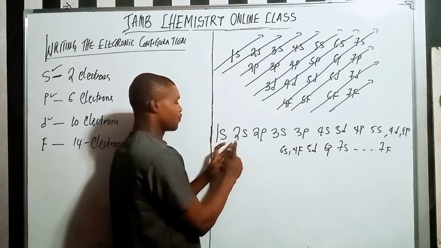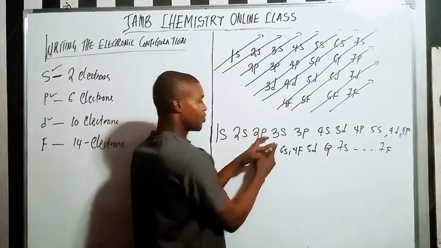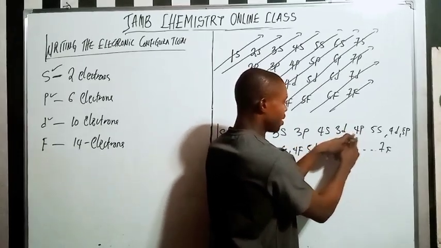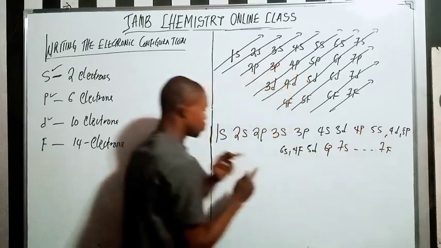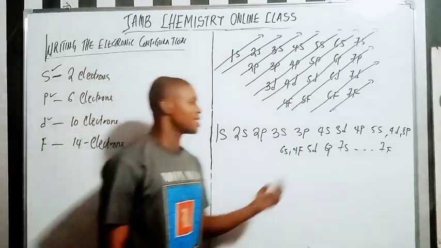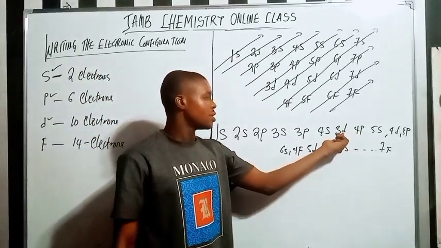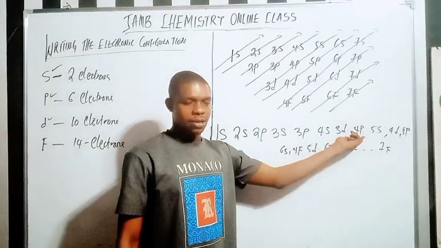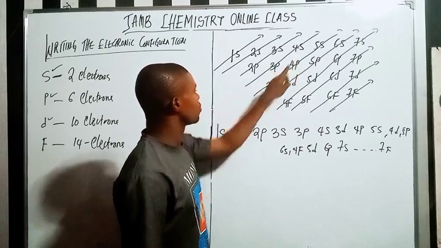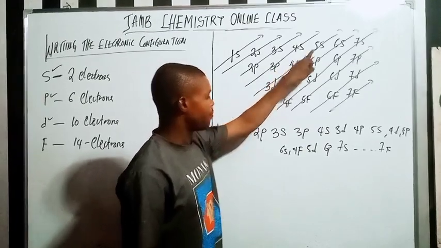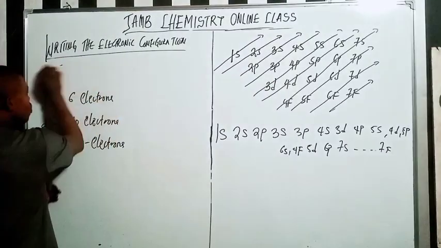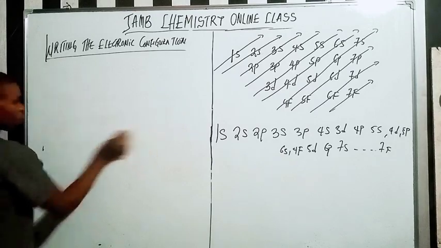So here we have 1s, 2s, 2p, 3s, 3p, 4s, 3d, 4p, 5s, 4d. Do you understand? You should know from here to here because that is the maximum. Most times they don't cross more than this 3d. So after 4s, we have 3d, 4p, 5s. Do you understand? So now let's start taking some technical questions. Let's start taking some questions here.